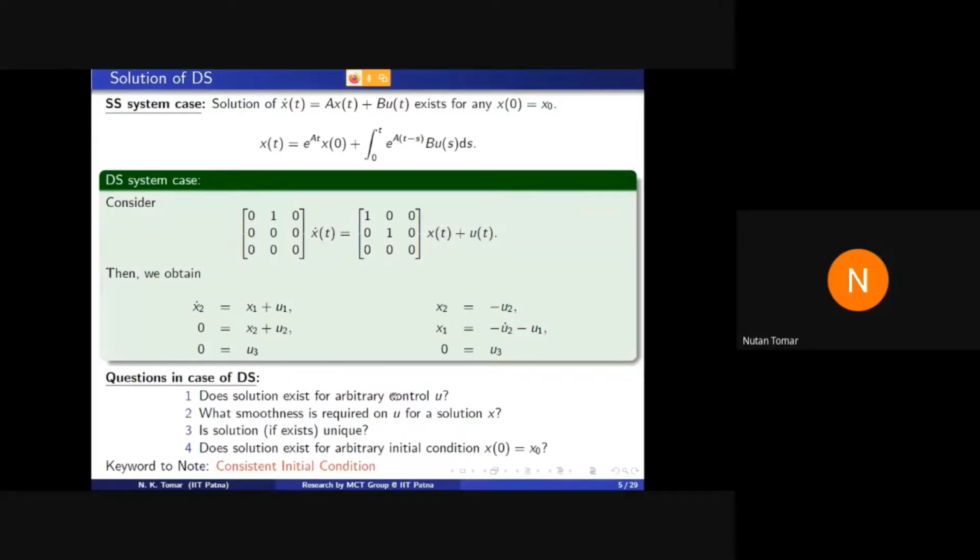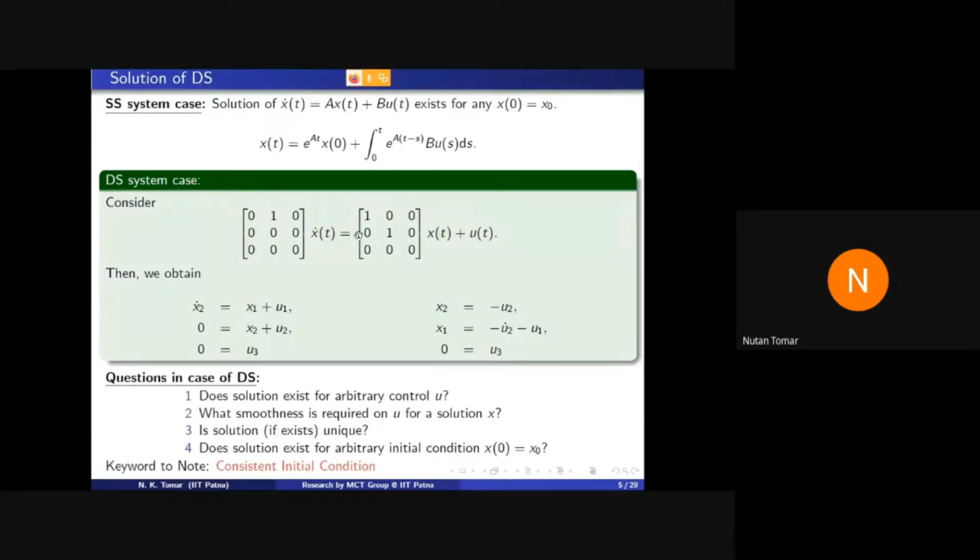Is the solution unique? No, because x3 is arbitrary. And does a solution exist for an arbitrary initial condition? Again, no, because x1 at 0 must satisfy this constraint, and x3 at 0 must satisfy this constraint. So the answer to these 4 basic questions, each answer is no.